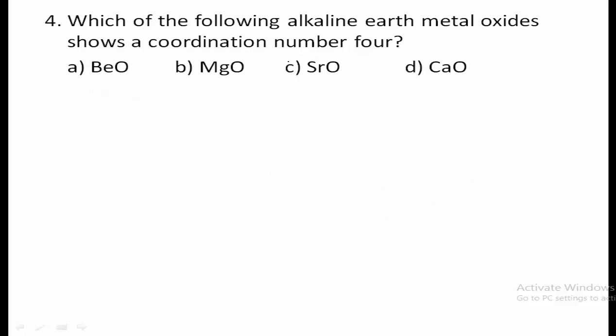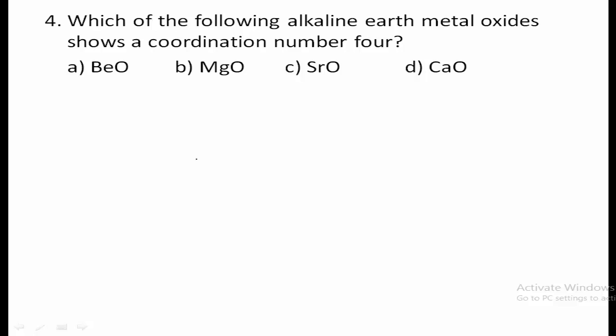Then fourth one, which of the following alkaline earth metal oxides shows a coordination number 4? Among these four: beryllium oxide, magnesium oxide, strontium oxide, calcium oxide. Among these, the alkaline earth metal which shows coordination number 4 will be, means here the oxygen will get attached to beryllium and the number of oxygen atoms should be 4. Coordination number means the number of atoms surrounding the central metal atom.